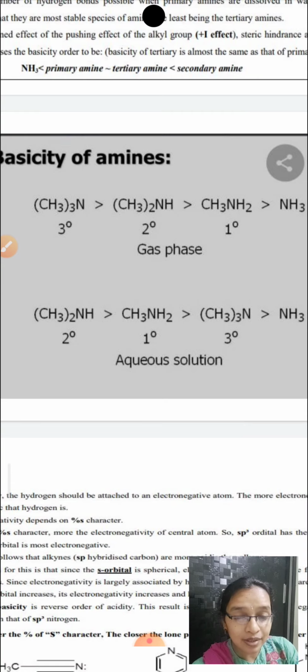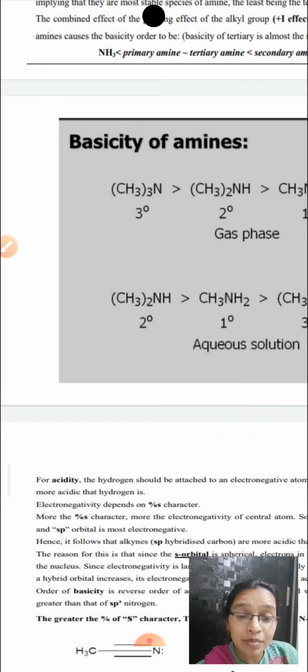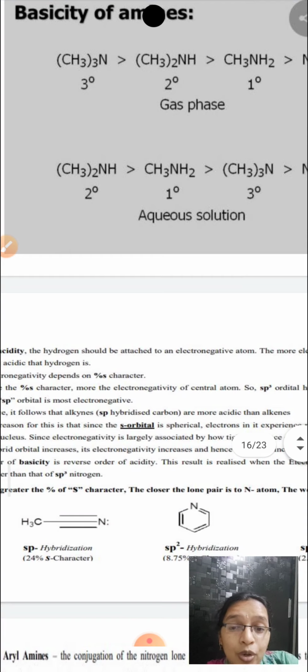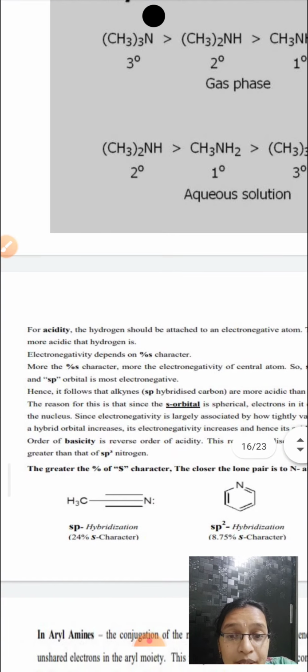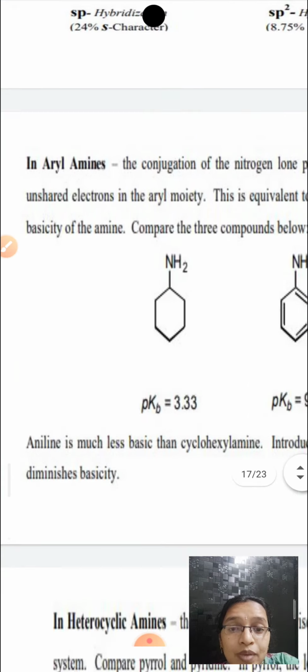If all these factors are taken into consideration, the overall order of the basicity of amines would be secondary is greater than primary is greater than tertiary is greater than ammonia. Okay, so with this we came to know the order of the basicity in the gas phase reaction and the order of the basicity in the aqueous phase reaction. Now, basicity always depends upon many factors, so we will see one more thing.